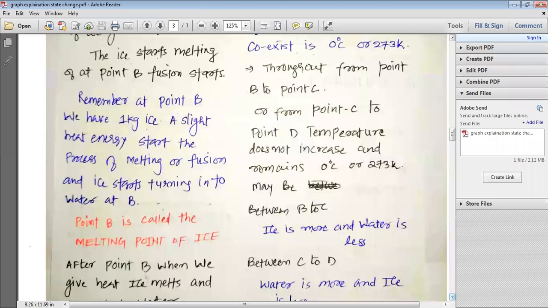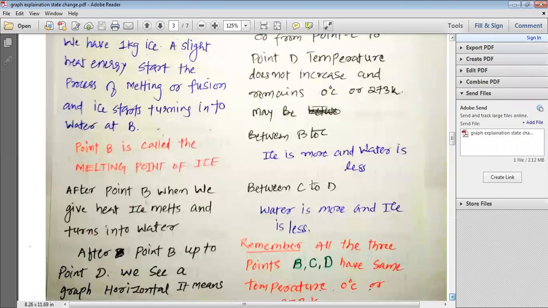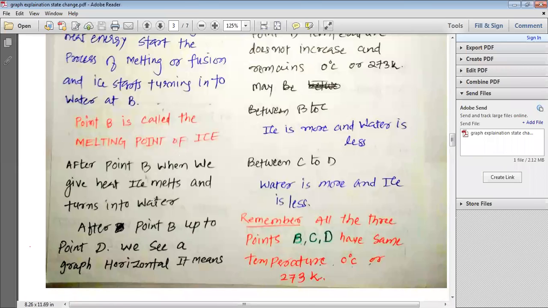The moment we start from point B and give heat, it melts and turns into water. After point B up to point D, we see a horizontal graph.